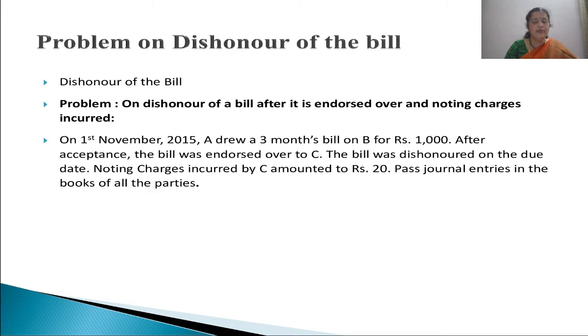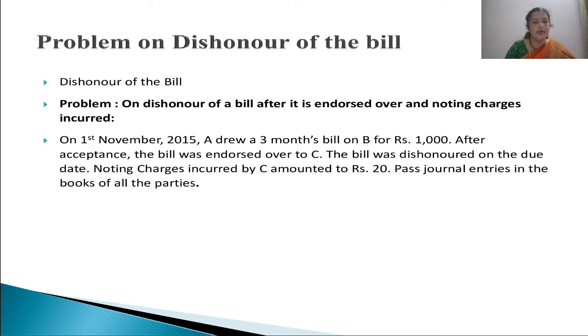Here is a problem regarding dishonoring of a bill after it has been endorsed and noting charges incurred. We already know regarding the endorsement of the bill, and we know only honoring of the bill later. But here it is a problem regarding endorsement of the bill, and later it has been dishonored by the drawee, that is the acceptor, when it is presented by the endorsee to the acceptor. Let us look at the problem.